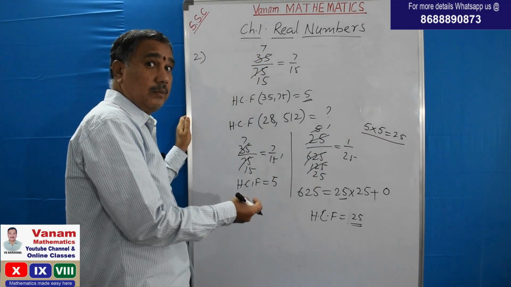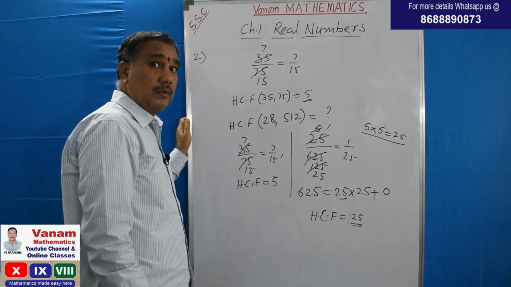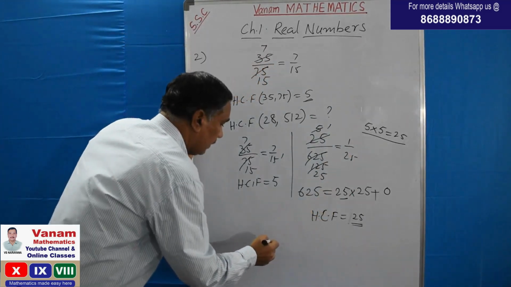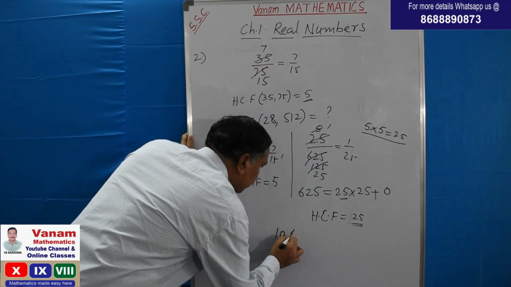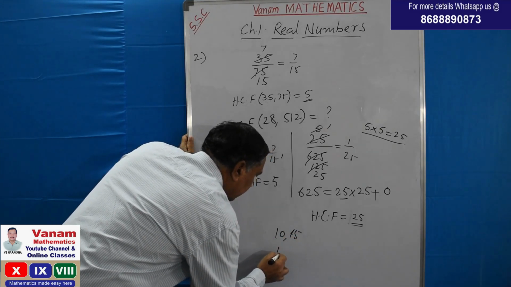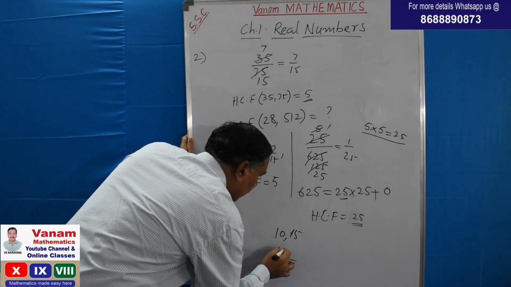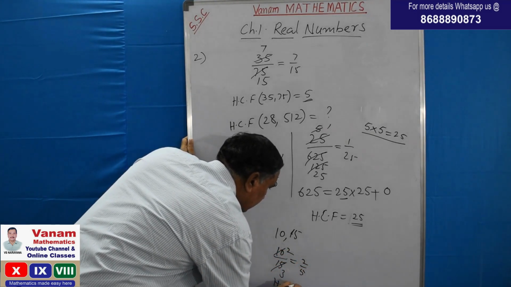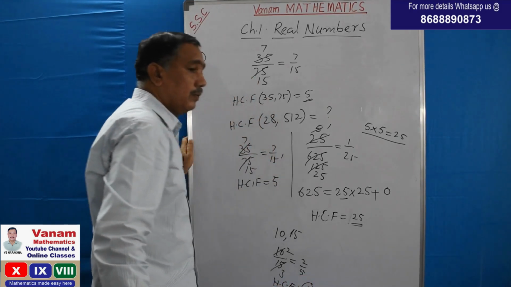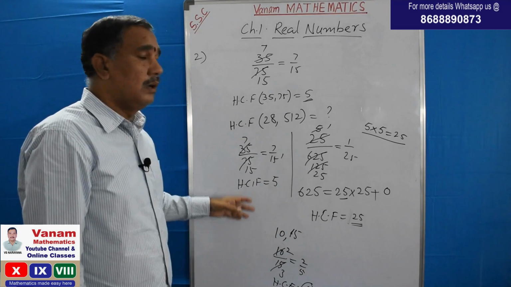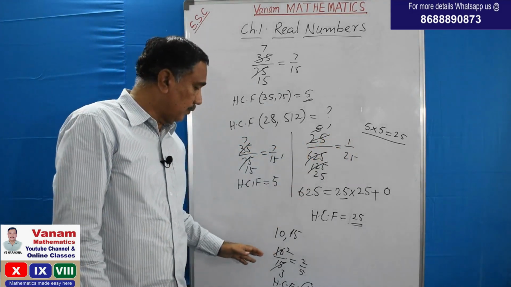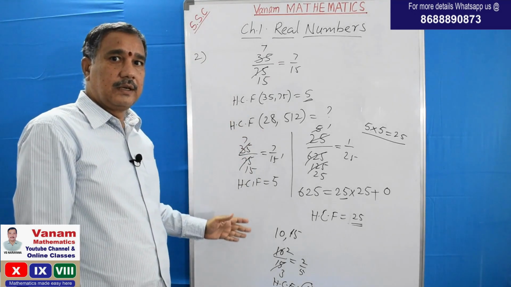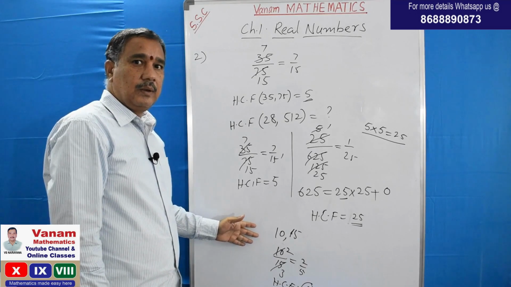Try to understand. Look at the board here. Now this technique works out very well in solving multiple choice questions. For example, what is the HCF of 10 and 15? 10 and 15, that is 10 by 15. 5 2s are 10, 5 3s are 15. So this is 2 by 3. Here HCF is 5. So without applying division lemma or without going to actual division, you can find the HCF. So in reverse process we are using, isn't it? So this technique is most useful in solving multiple choice questions.